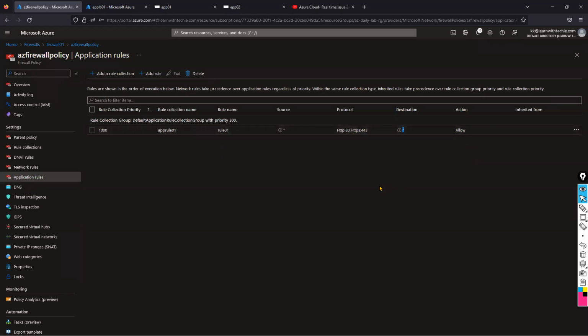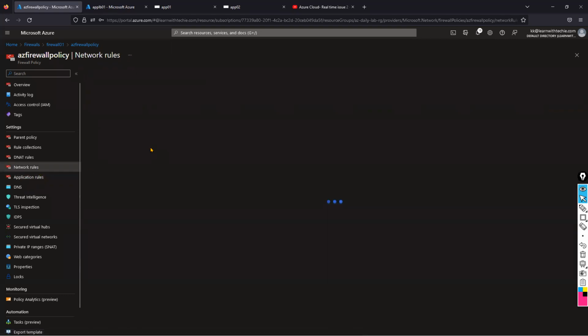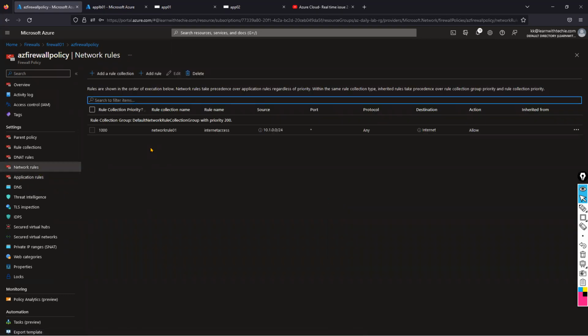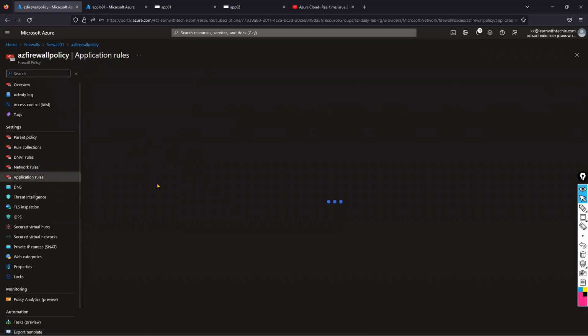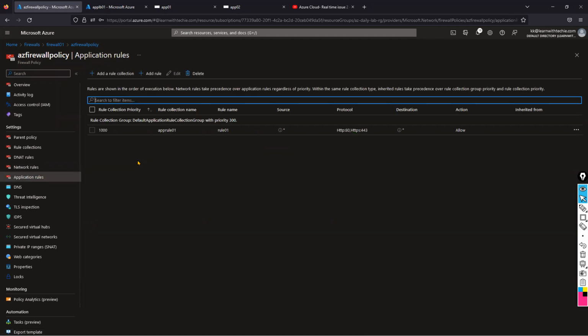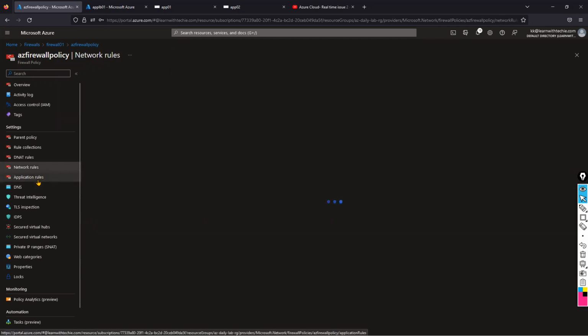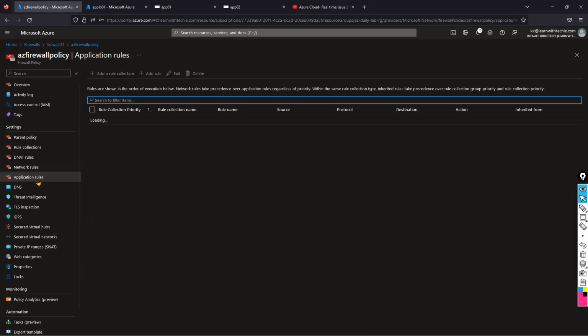This way also we can allow the internet access to the two virtual machines, guys. Generally, creating the rules takes a little bit of time. That's the reason I already created the rules and am showing them here. You can observe that I already created a network rule as well as an application rule for showing.